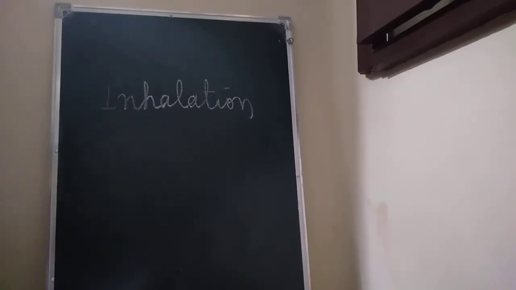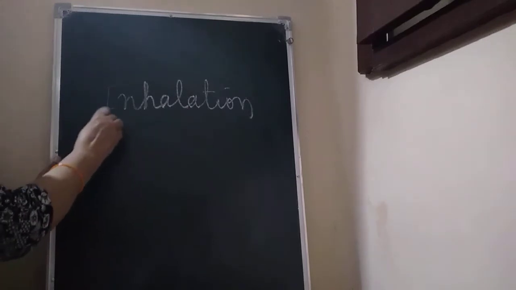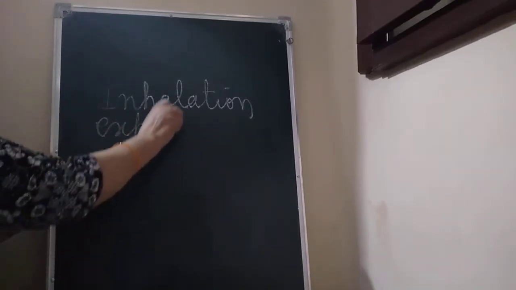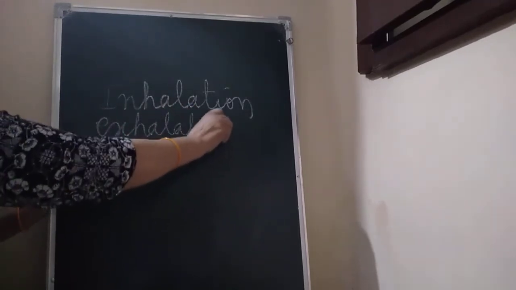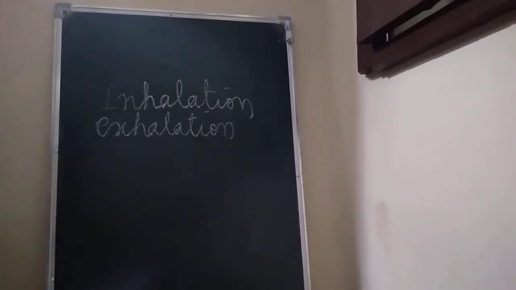Okay, children. Now the next term is exhalation. How can you define it? The giving out of air rich in carbon dioxide is called exhalation.